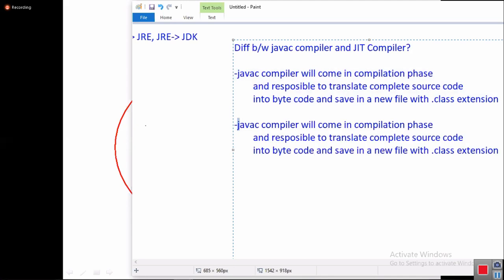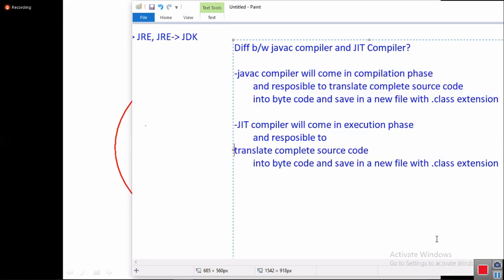Whereas the JIT compiler will come in the execution phase. It is responsible to help the interpreter to run Java bytecode fast.